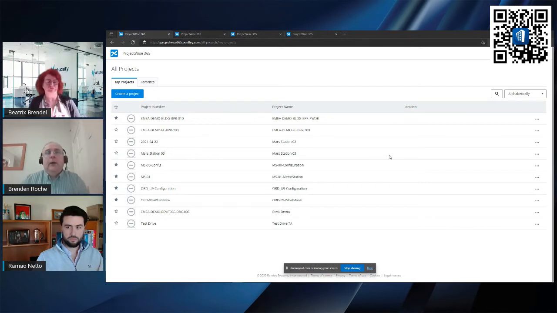I guess the first thing to explain is, well, what is the Issues Resolution Service? The Issues Resolution Service is one of our cloud offerings. It's connected or embedded in our offerings of ProjectWise 365. I'm going to be using ProjectWise 365 and our legacy projects, which are available through connect.bentley.com, where you can log in and create a project.